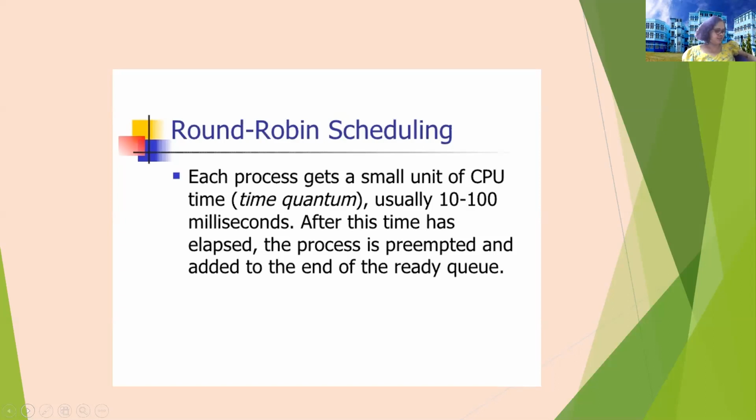Time slice is always between 10 to 100 milliseconds. After this time has elapsed, the process is preempted and added to the end of the ready queue. Why is it added to the end of the ready queue? So that it again gets CPU time and completes its execution. So it is added at the end of the ready queue.